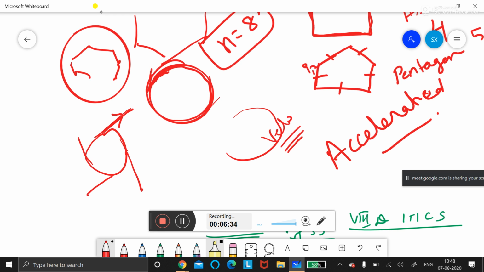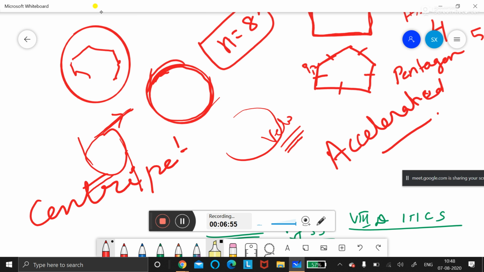Suppose you take a stone tied to a thread and you're rotating it, you can feel one pull. What is that pull called in physics? Centripetal or centrifugal? Very good, centripetal force. Who answered? Ashish, ma'am. Good, Ashish. This is the force responsible for rotating. Whenever there is rotation around a center, there will be some force pulling.